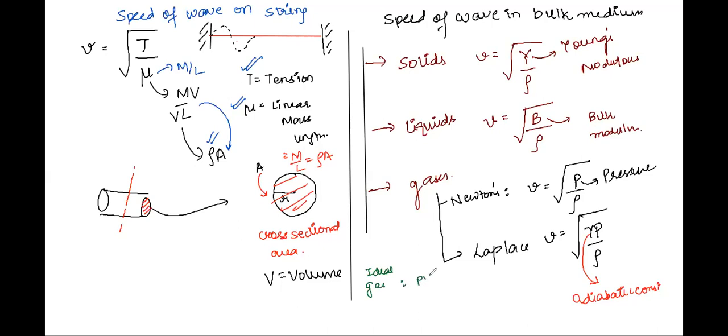Yes, PV is equal to nRT, right? Easy. Now, let's say I want to write this number of moles in terms of mass. If I want to turn this equation, PV is equal to nRT, in terms of moles and in terms of weight and molecular weight, what can we write this as? Number of moles can be written as mass per unit molecular mass, right? Am I right, Atul? Yes, sir.